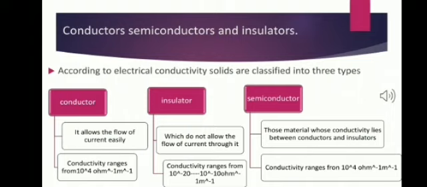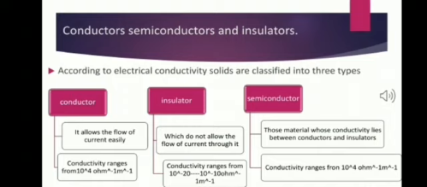Metals conduct electricity by the movement of electrons, as we have studied earlier, while electrolytes conduct electricity by the movement of ions. The second type of solids are the insulators.